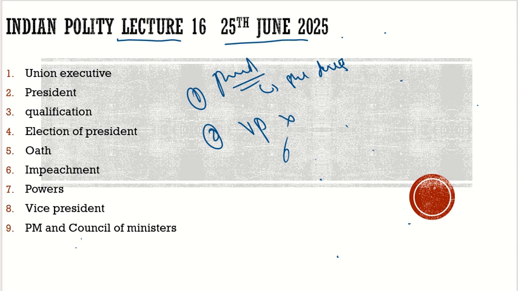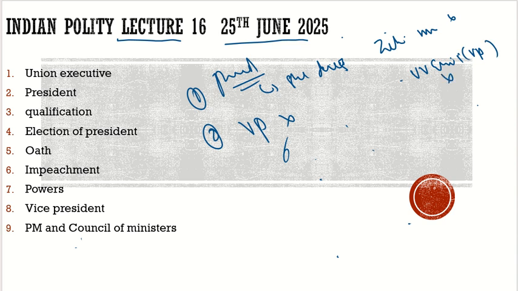Like in the Zakir Hussain case, when Zakir Hussain was the president, he died. Then ideally it should have been VV Giri, who was the vice president at that time. He should have become the president, but he resigned.